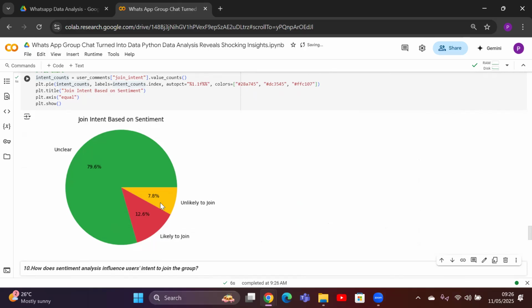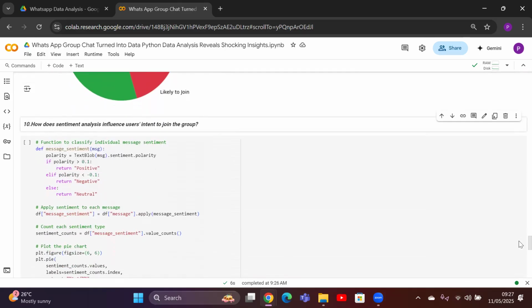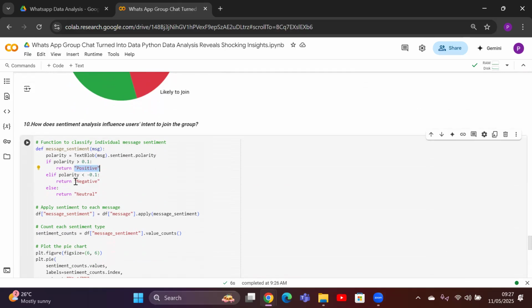Now, lastly, we are going to analyze the mood of the entire group chat, basically combining every message and finding the mood of the event, whether people will join or people will like it. Basically, I want to identify whether the activity is positive, negative, or neutral, so that we can predict whether the function is going to happen smoothly. Maybe it's just an assumption and may not be correct, but based on the data, this is going to be the decision.